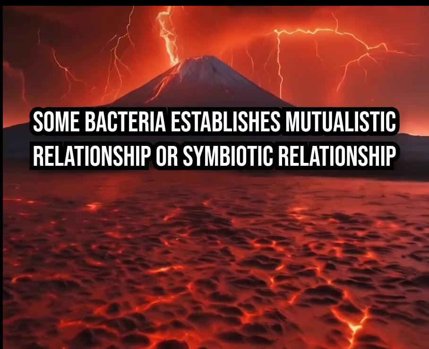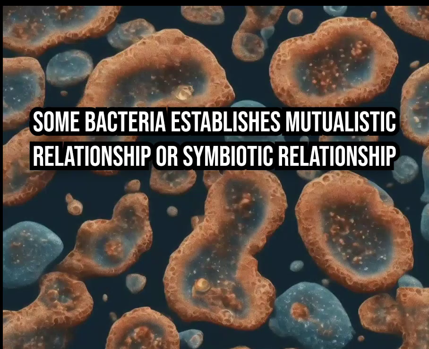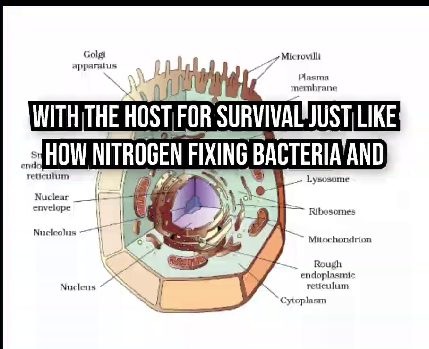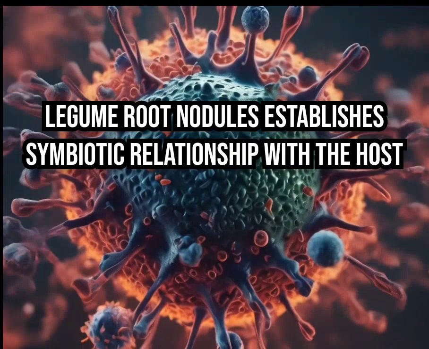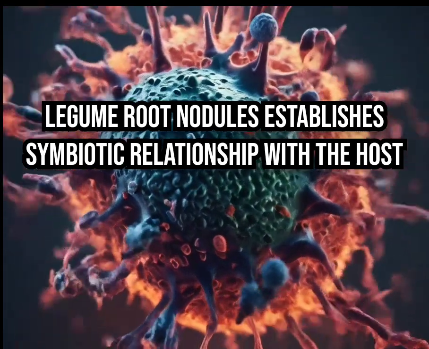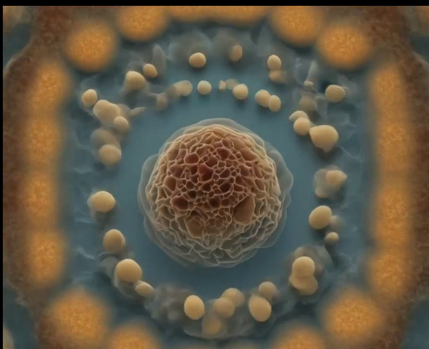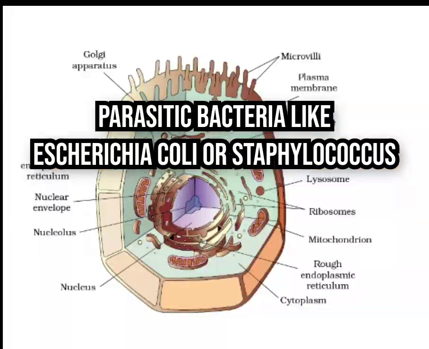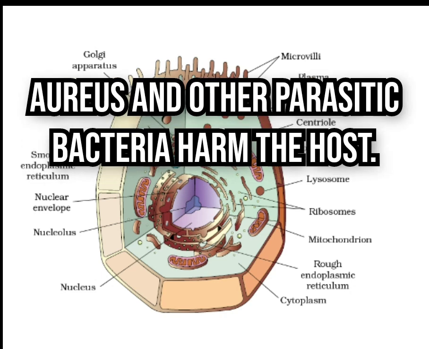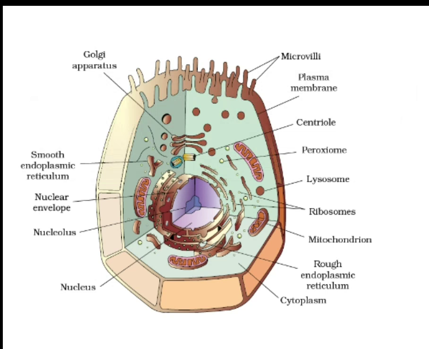Some bacteria establish a mutualistic or symbiotic relationship with the host for survival, just like how nitrogen-fixing bacteria in legume root nodules establish a symbiotic relationship with the host plant by providing the host plant with much needed nitrogen. Parasitic bacteria like Escherichia coli or Staphylococcus aureus and other parasitic bacteria harm the host.